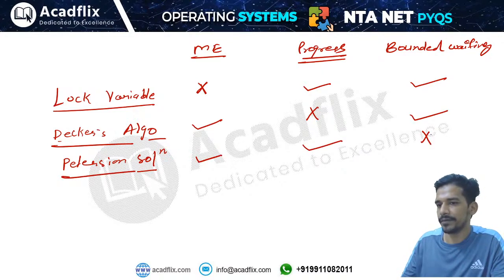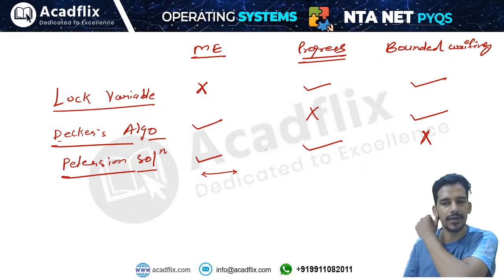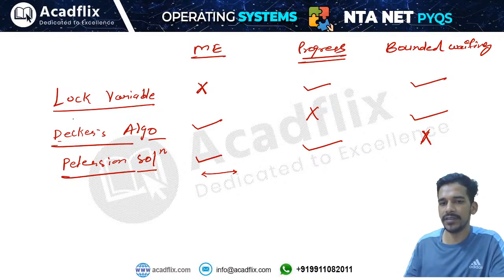In Peterson's algorithm, mutual exclusion is satisfied, progress requirement is satisfied, but bounded waiting is not satisfied, right? So we can say roughly that Peterson's solution is better because it satisfies mutual exclusion and progress requirement. These two are the important conditions. Okay, so this is the summary of the previous 3 algorithms. None of them satisfies all 3 conditions: mutual exclusion, progress requirement, and bounded waiting.